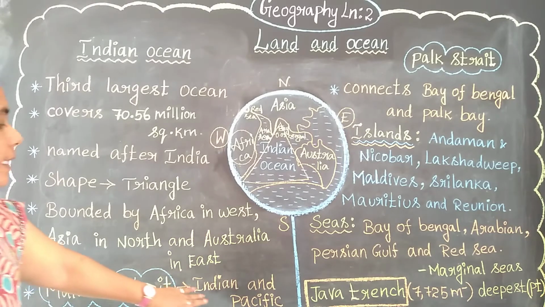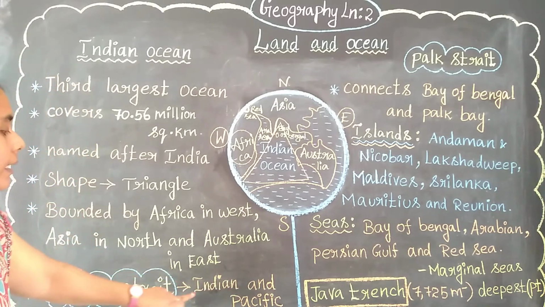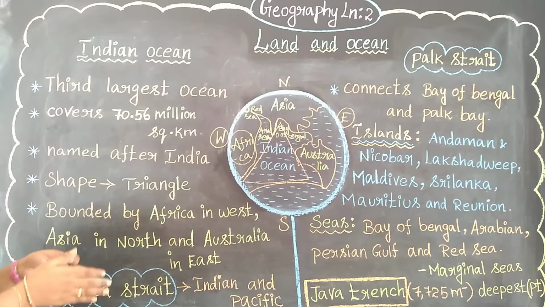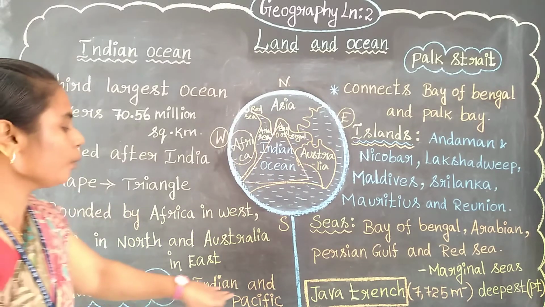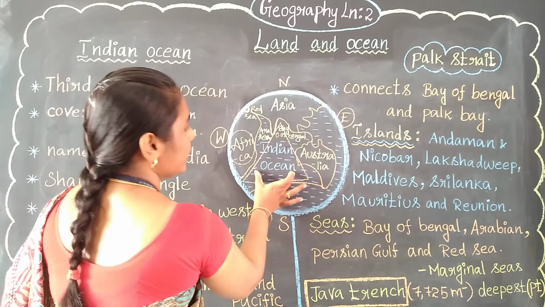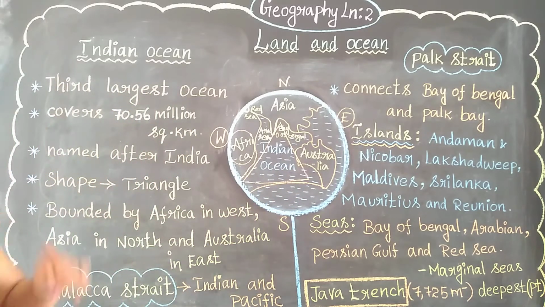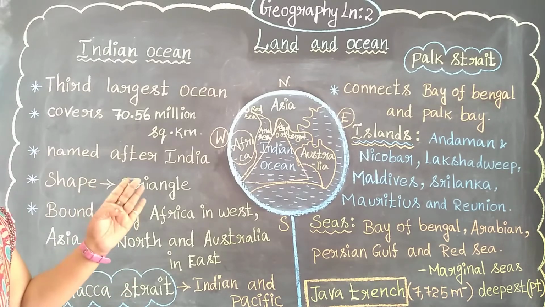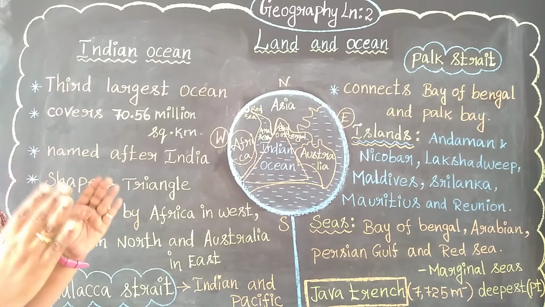It is in the Indian and Pacific. It connects the Indian and Pacific Ocean. So it is the connector which connects between the Indian Ocean and the Pacific Ocean. See here, the Indian Ocean is located here. The Pacific Ocean we have learned in the previous video. It will connect both oceans, the Indian Ocean and the Pacific Ocean.